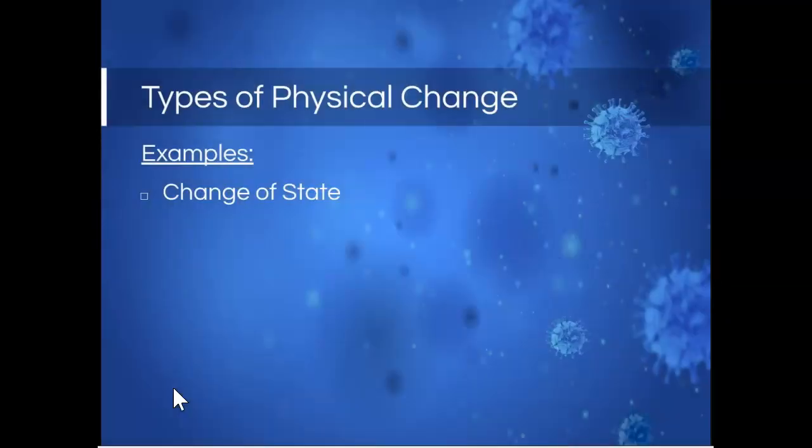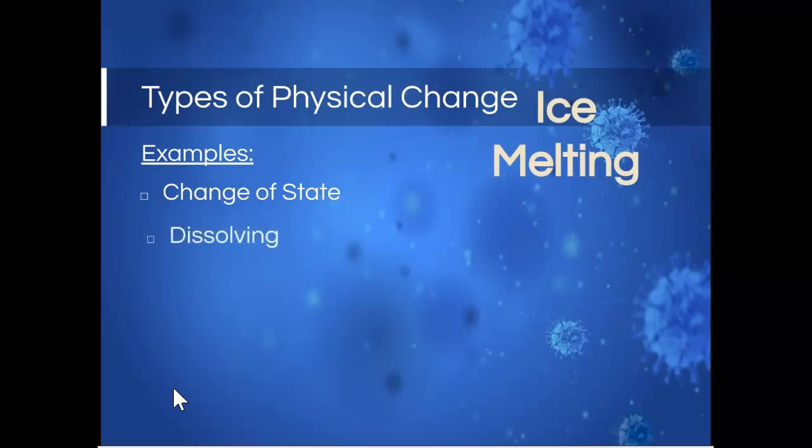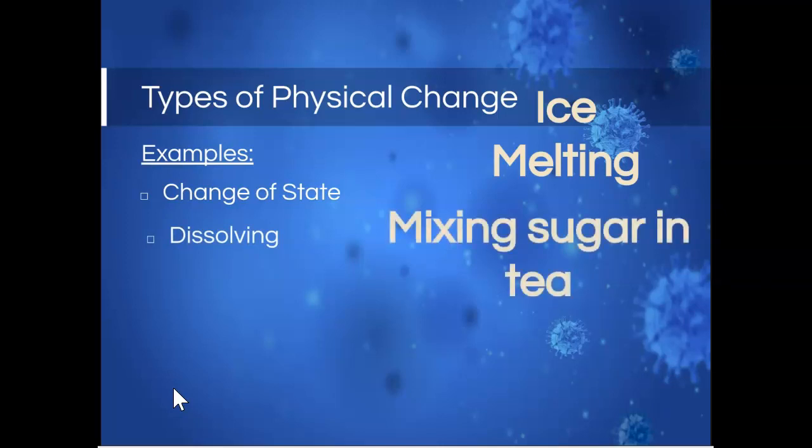All right. So some examples of physical changes. One is change of state. So as we've already said, changing from a solid to a liquid, liquid to a gas, and back. An example of this is ice melting. All right. Dissolving. So if I were to take, for example, sugar and mix it into tea, then if I were to look at that substance, it wouldn't look like sugar anymore, right?